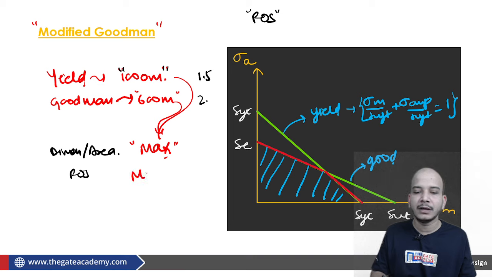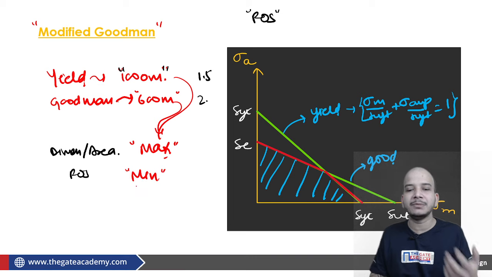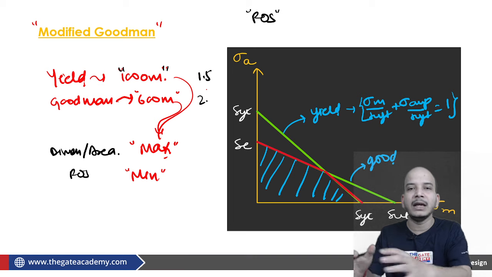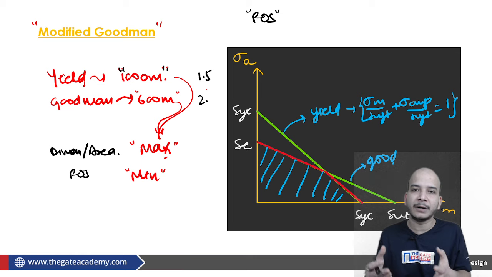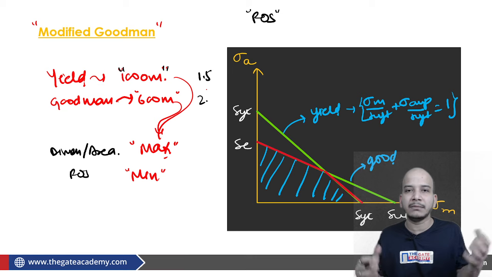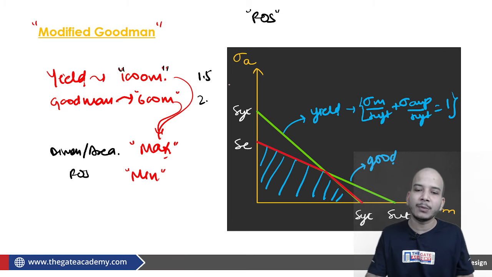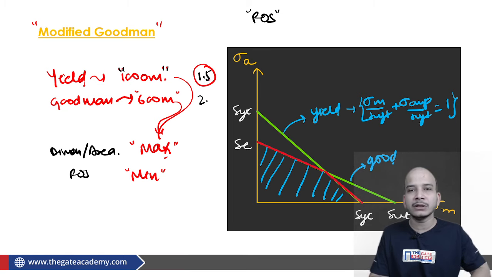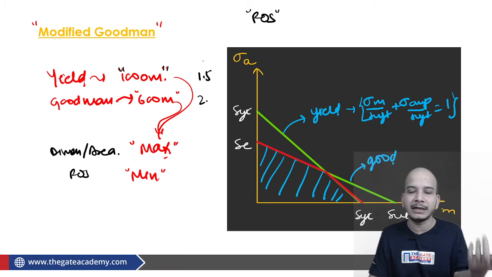Once again, if you say that I have designed something which has a factor of safety of 2, then it feels like that is good. But if that is informed to other people as well, to the consumer, to the manufacturer, then they will have the confidence that the factor of safety is 2, and we can work accordingly. But the point is, from the other part of the design, it was coming out to be 1.5. So you have to tell the minimum value, even when it doesn't seem like you have designed something with a very great economical advantage.